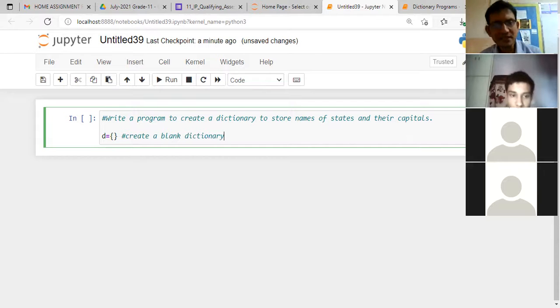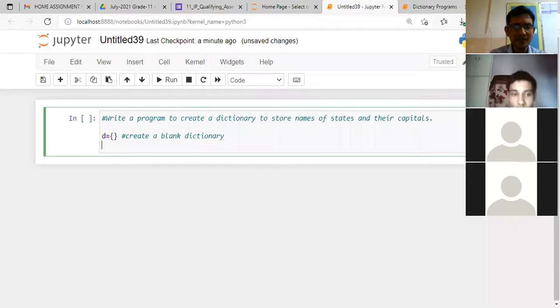Clear? So the question is to write a program to create the dictionary to store the names of states and their capitals. So we'll ask the user how many states he wants to enter. Let's say: enter a number.